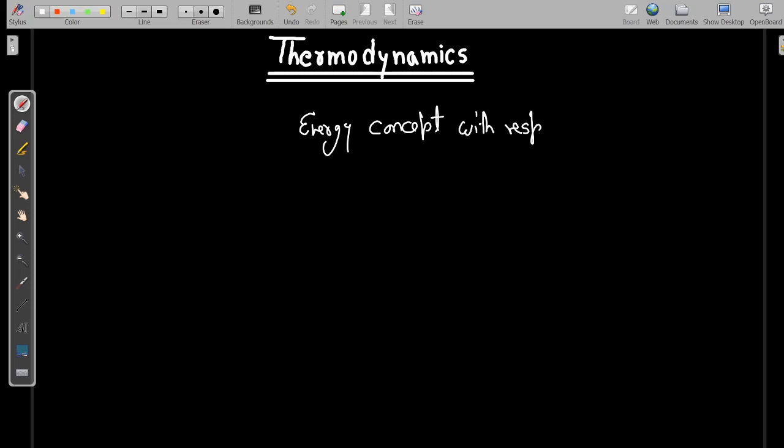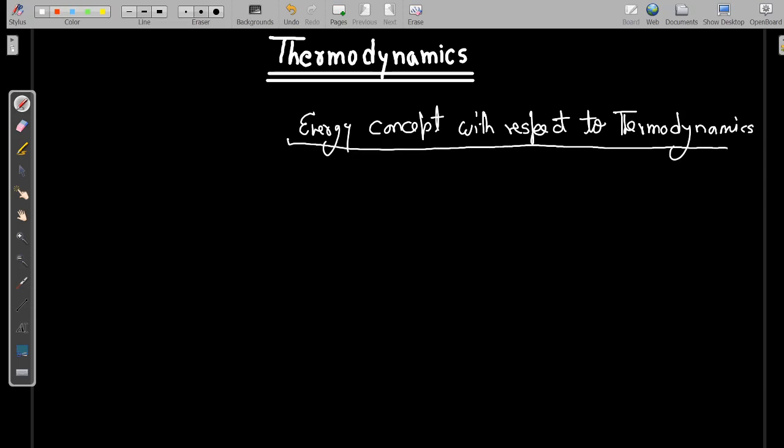Okay, we all have studied the different types of systems, and how a system has been classified on the basis of transfer of energy or transfer of mass.